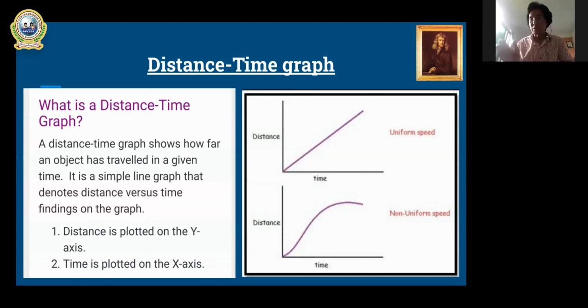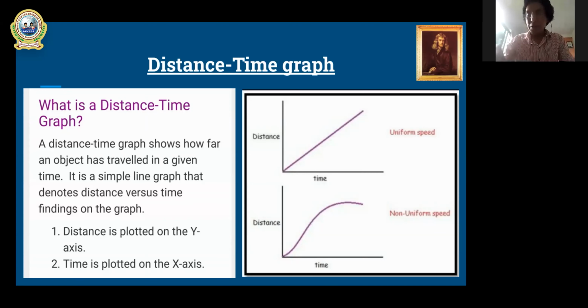But whenever you get a curved line, you can see in the picture just below, there are two graphs at the right side of that slide. The graph below is a curved line, and that curved line usually indicates that the body has non-uniform speed.